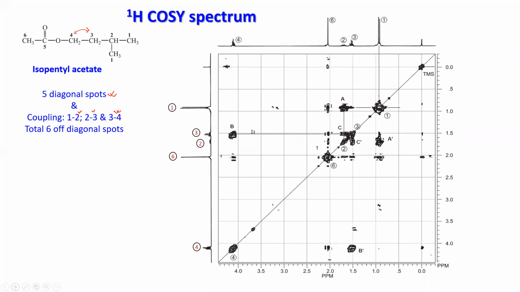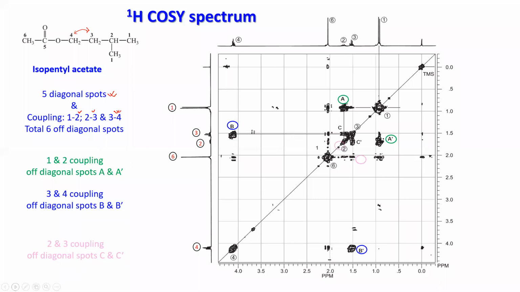A lot of spots, and which one is for what. For a layman it will be very, very difficult, but when you know this, it's not so difficult. Let us first identify the off diagonal spots. So 1, 2 is coupling.